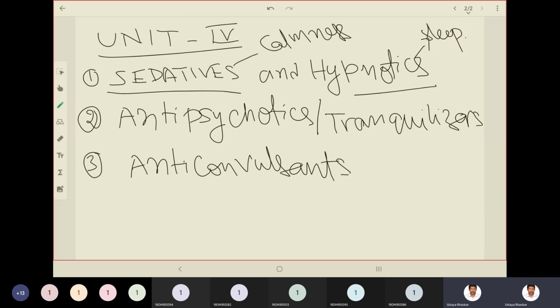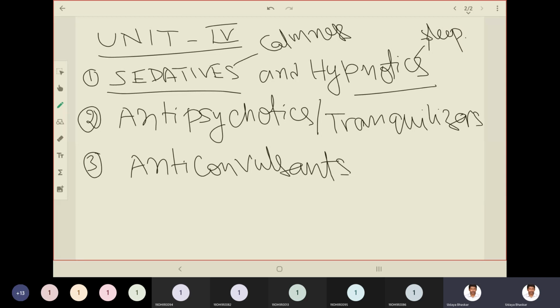In such conditions we need calmness. During so many central nervous system related disorders, we observe anxiety and an unsettled mind as common symptoms. In such cases, we give sedatives, and depending on the severity, we give hypnotics. Both are somewhat interchangeable when it comes to dose considerations.